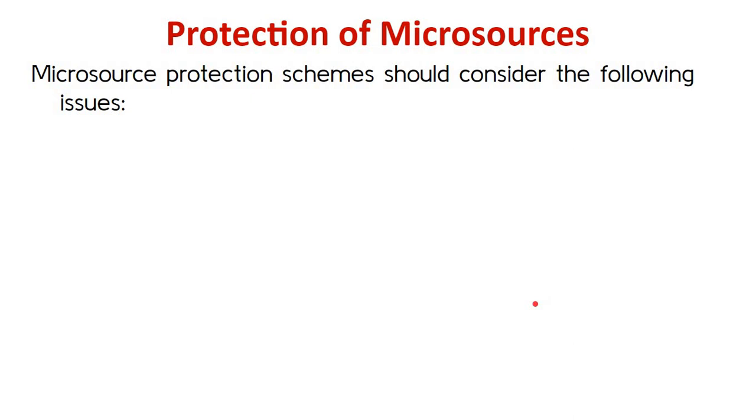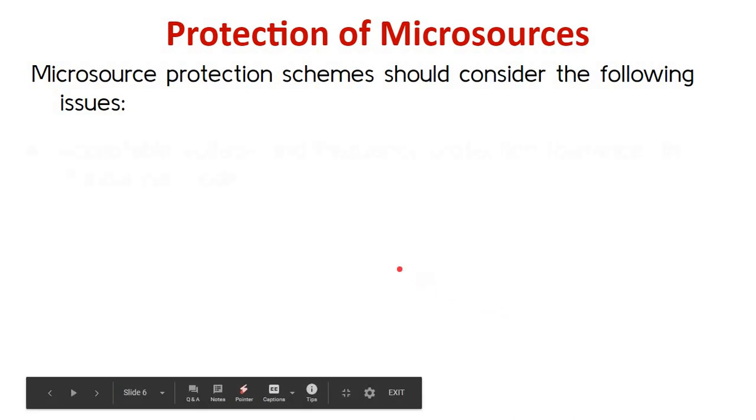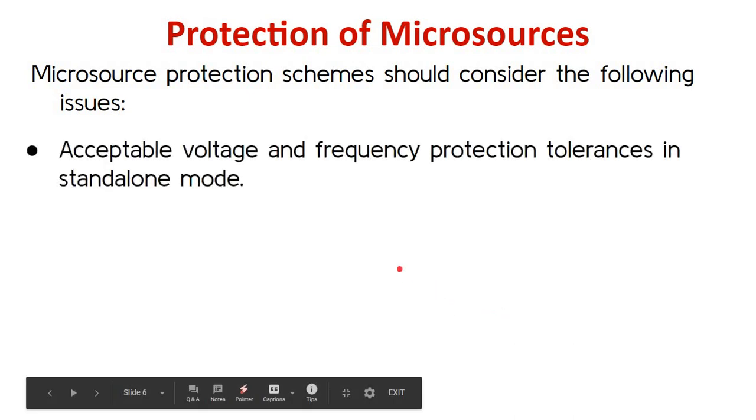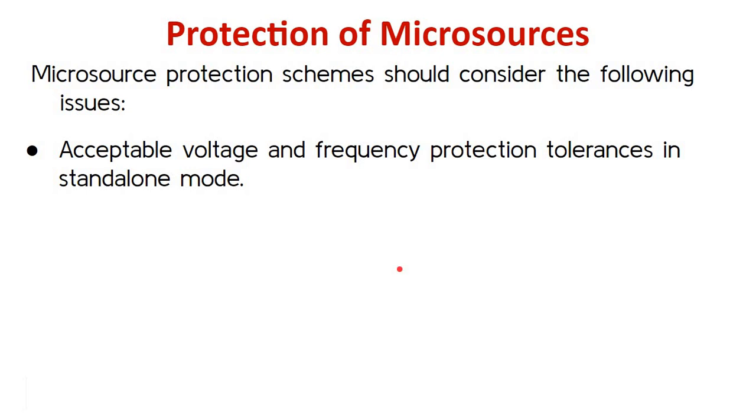So the micro source protection schemes should consider the following issues. As you very well know, when an importing microgrid is suddenly disconnected, there will be fluctuations in the frequency. Why should the frequency fluctuate?